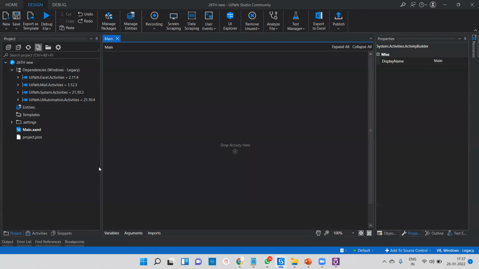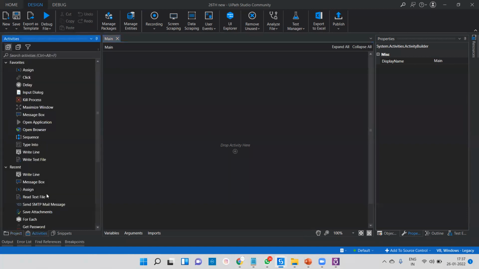drag and drop. If you ask me what is drag and drop, so we have an activity. After project, we have an activity. If you ask me what is activity, activity is nothing but whatever action you want to perform. If you go for Java, there you have to write the particular method and you have to write the particular code, particular syntax. Okay, so here syntax is not required. You only have to remember the activity. Whatever things you are going to do, for that there are more than 200, 300 activities. So based on your work, you can choose your activity and you can drag and drop and you can automate.